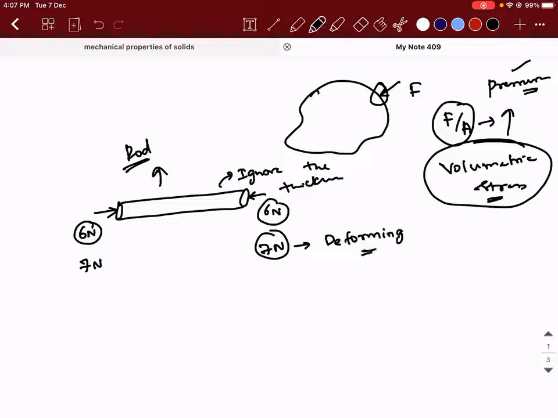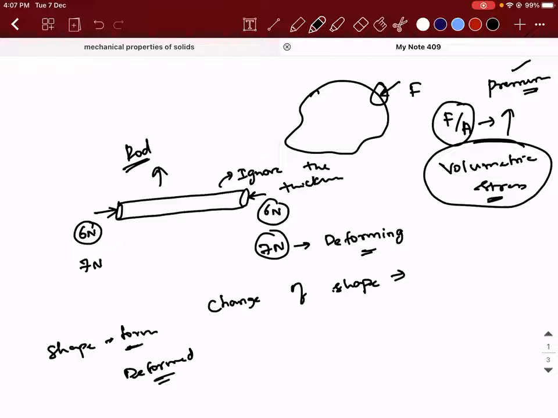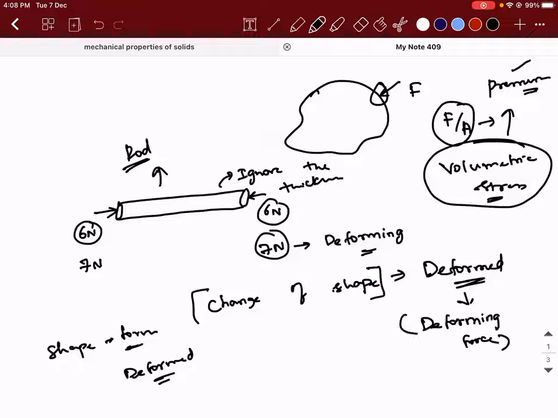When you use the words change of shape, the object has got deformed. For an object to get deformed, you need to apply a deforming force. Out of the two values you gave me, which one caused this effect? 7 Newton. So that should be taken. Okay, sir, understood.